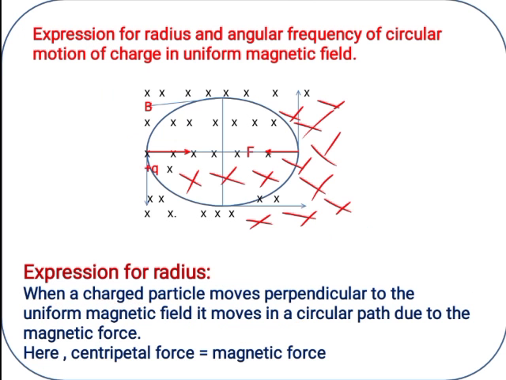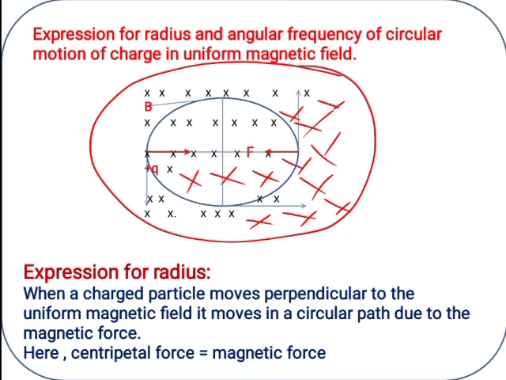Suppose we consider this a uniform magnetic field denoted by B. If we keep one charge plus Q in the presence of the uniform magnetic field, what do we observe? We experience some force. The charge will start moving in a circular path in this way. Why?